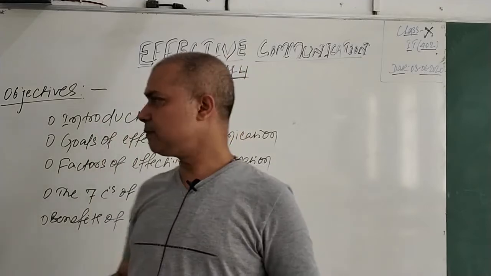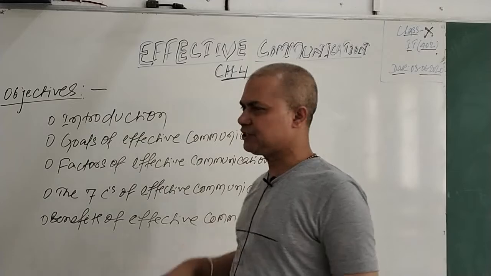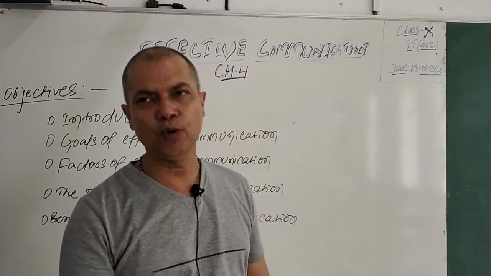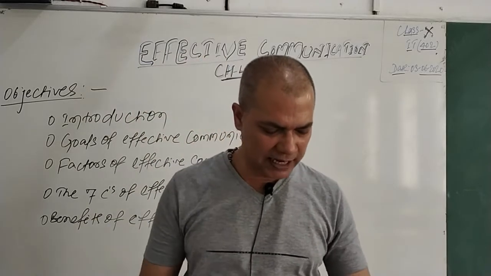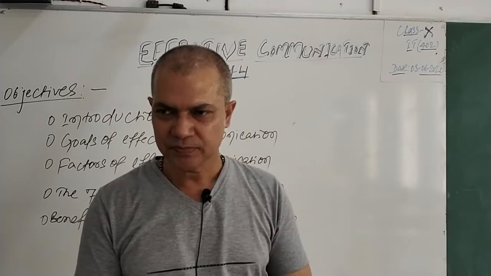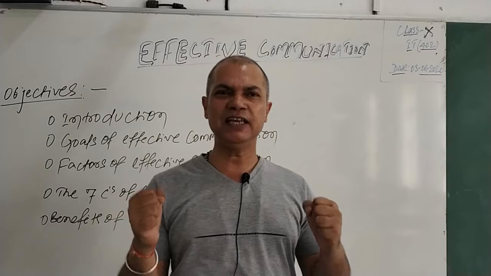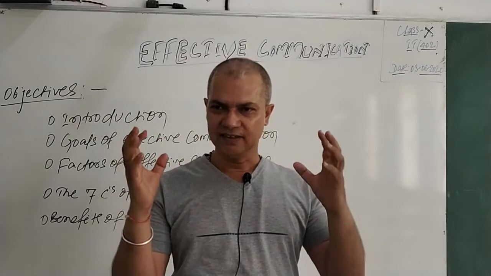Now, come to the third point, that is the factors of effective communication. Definitely, you must keep a few things in mind to have effective communication. The first and foremost is content. The information that you want to deliver should be informative, precise, and correct.